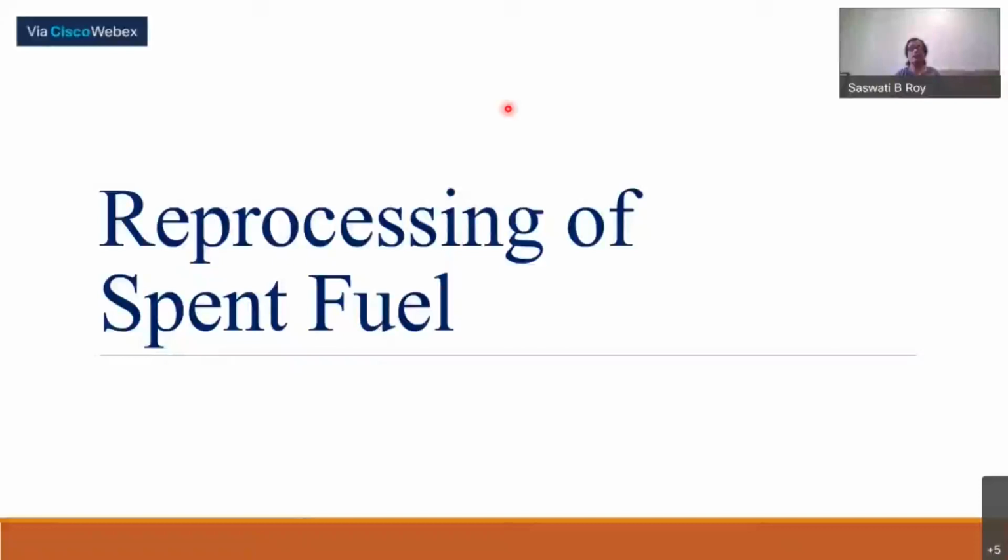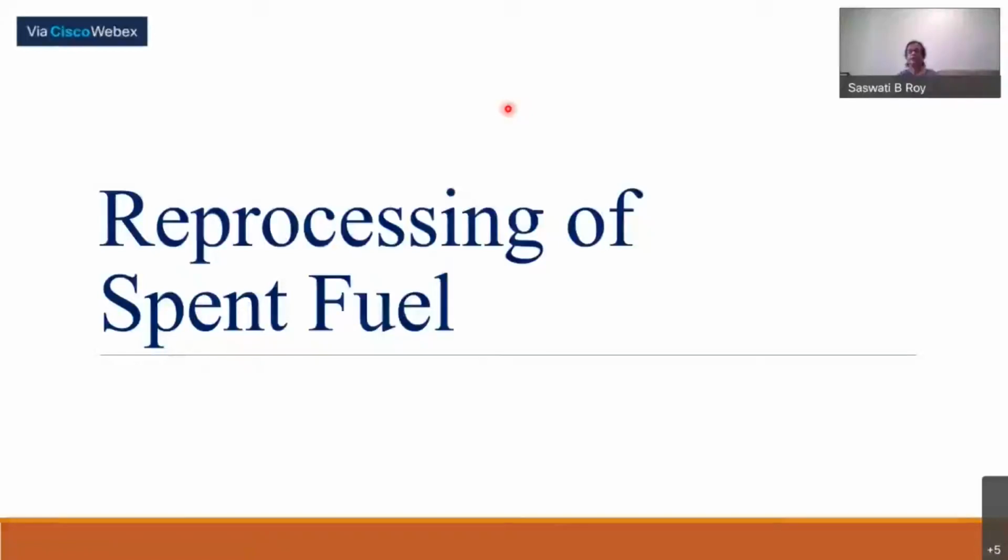Last class we talked about the production of nuclear grade materials, that is uranium metal and other fuel compounds like oxide and fluoride. And then we talked about the fabrication of fuel pins.